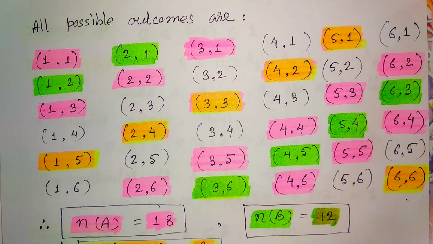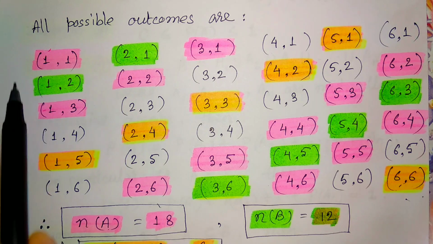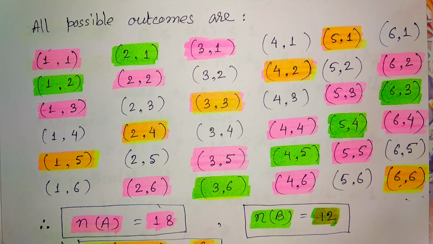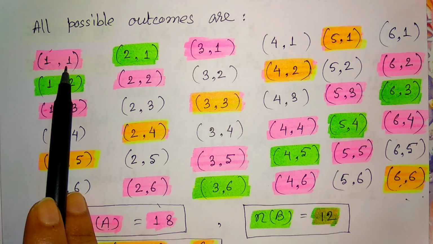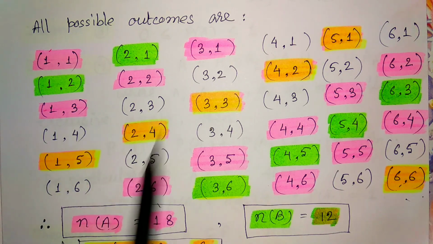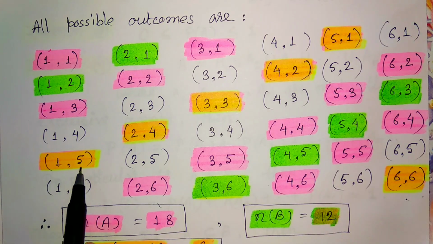Now we should find the favorable cases. The event is that the sum is divisible by 2. The sum being divisible by 2 means we look for which ordered pairs give the total as an even number. All those ordered pairs which give an even number are divisible by 2. So all these pink colored ordered pairs are divisible by 2, because 1 plus 1 is 2, which is divisible by 2. 1 plus 3 is also divisible by 2 because the sum is 4. Look, these orange colored ordered pairs are also divisible by 2. 1 plus 5 is 6, 2 plus 4 is 6, so all are divisible by 2.